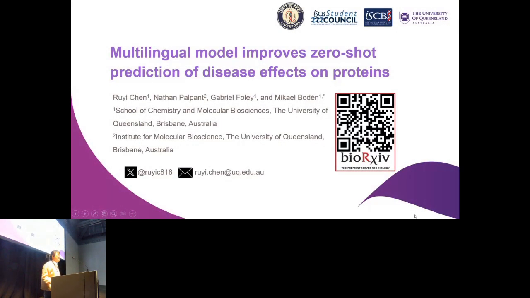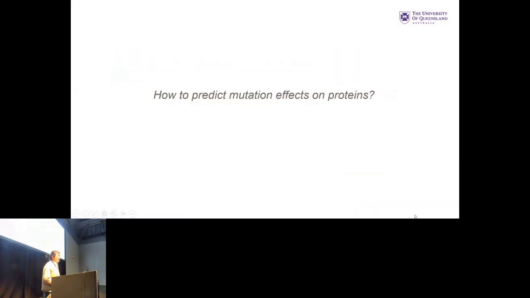I'm Ruyi Chen, a PhD student at the University of Queensland. Today I'm going to present my recent work about using a multimodality model to improve the zero-shot prediction of the disease effect on proteins. The first question: how to predict the mutation effect on proteins?